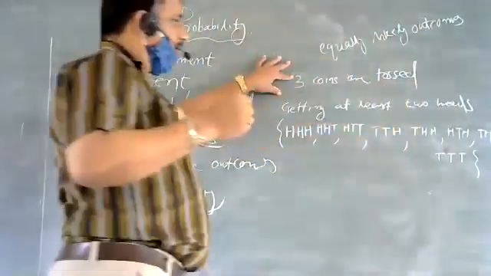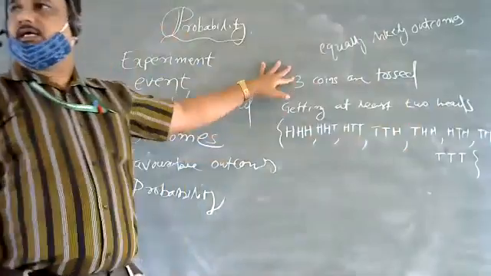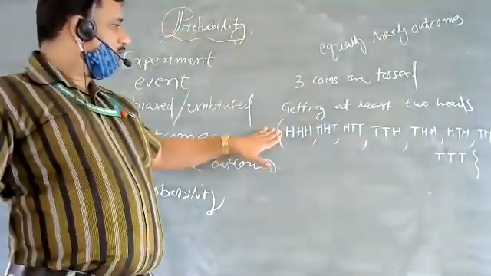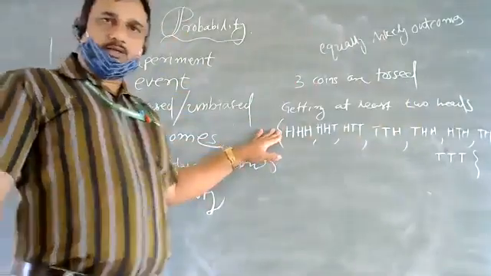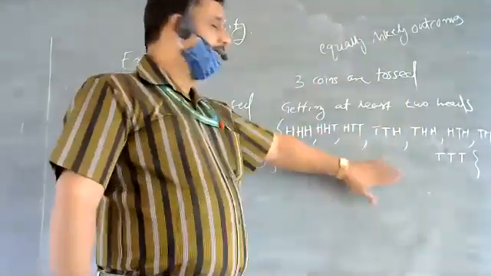So when three coins are tossed, total number of outcomes is 8.